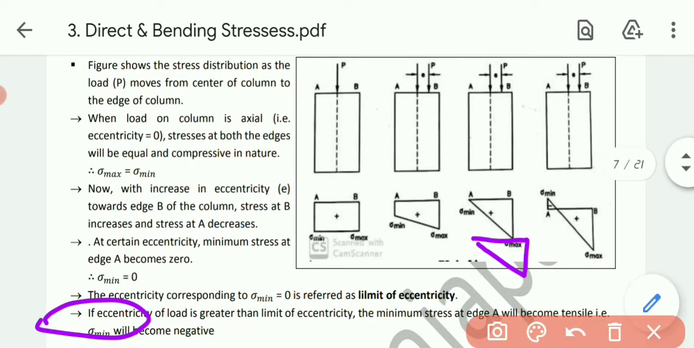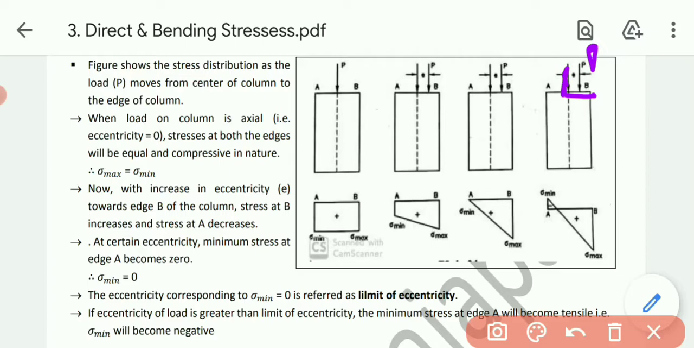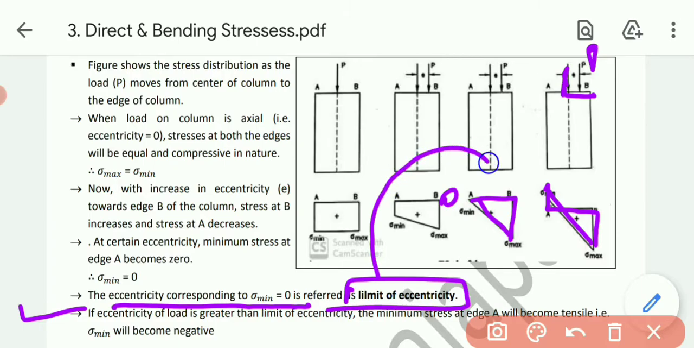Now what we are doing, we are moving the force once again towards the edge, like this. Now what will happen? In the previous one we saw that sigma maximum is maximum while sigma minimum was 0. Now with further movement, sigma minimum will become negative, so we can say tensile, like this. So the diagram will be like this. The eccentricity corresponding to sigma minimum equals 0 is called the limit of eccentricity, that is this case. When sigma minimum is 0, it is known as the limit of eccentricity.